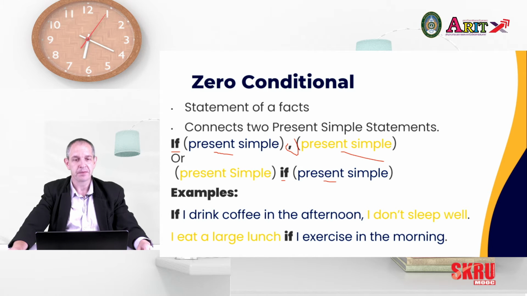With the if at the beginning: if I drink coffee in the morning, comma, I don't sleep well. So these are two present simple facts that have a connection and relationship to each other. Next we have: I eat a large lunch if I exercise in the morning. And now in the second sentence, there's no comma because if is in the middle.